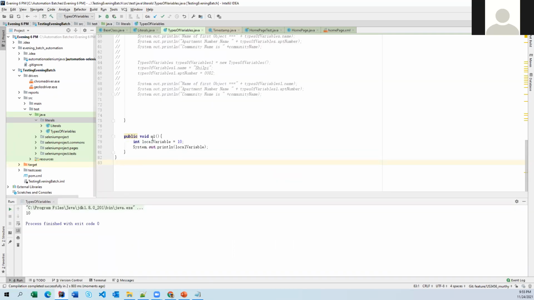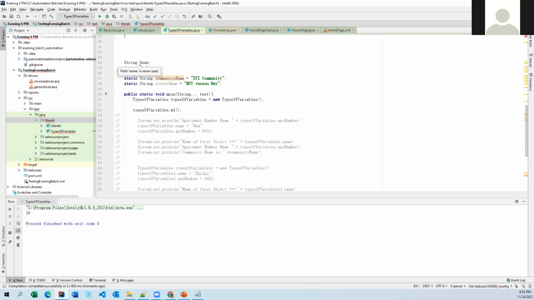Why? Because we have assigned the 10. Now I'm not going to assign the value here. When it comes to local variables, if you don't assign a value and try to use the variable, it throws an error. What is the reason? For your global, that means class level variables, though you have not initialized a value, the JVM takes care of initializing a default value.